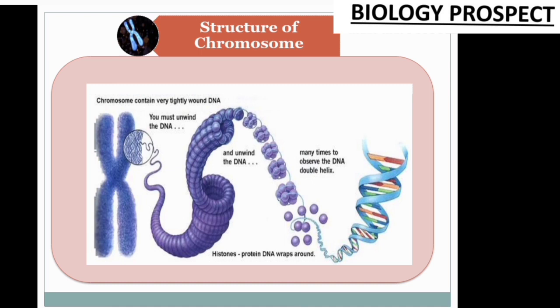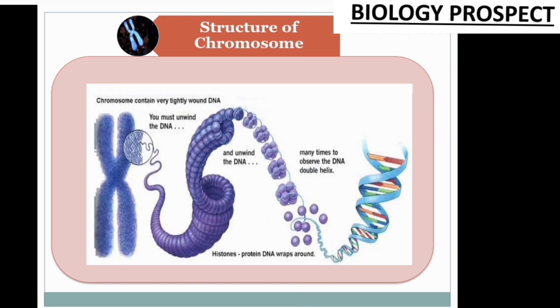Now friends, I'm going to explain the structure of the chromosome. The chromosome contains 2 main particles, the DNA and the histone protein. DNA and histone proteins are combined like a football-like structure. What is the name of this structure and how is it composed?